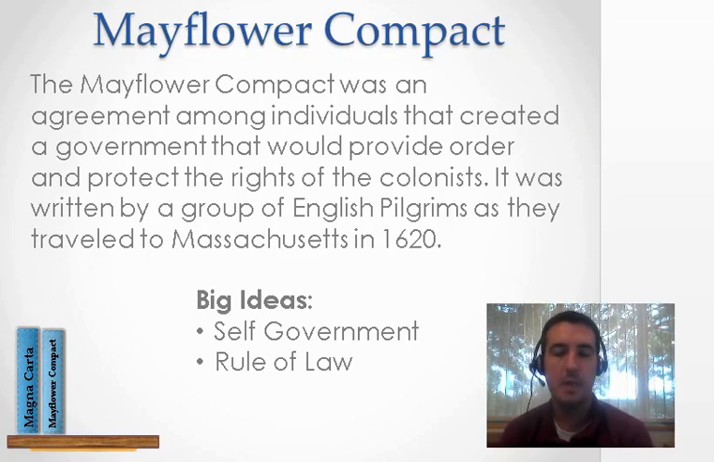Mayflower Compact was an agreement. Compact means agreement between the Pilgrims. You've probably heard of the Pilgrims. They were on their way over to America. They were on their boat called the Mayflower, and they decided that they were going to sign something that said that when they got to America, they would have this new home where people were treated fairly, where people had a say in decisions, where people had a say in government, and that no one would be super powerful, that the most important thing would be rules and laws, and that everybody would be treated fairly under those rules of law.